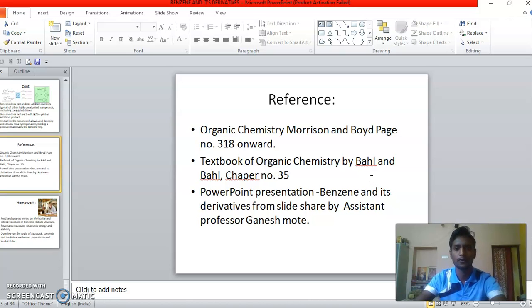References for the lecture: Organic Chemistry by Morrison and Boyd, page number 318 onward. Then the textbook of Organic Chemistry by Bahl and Bahl, chapter number 35, and a PowerPoint presentation, Benzene and its Derivatives, from SlideShare by Assistant Professor Ganesh Mote sir.